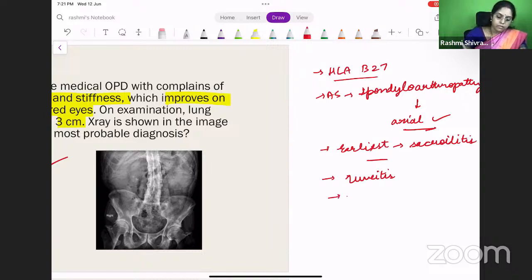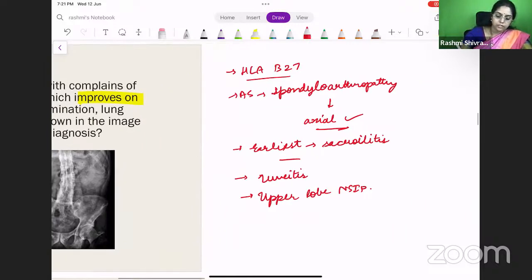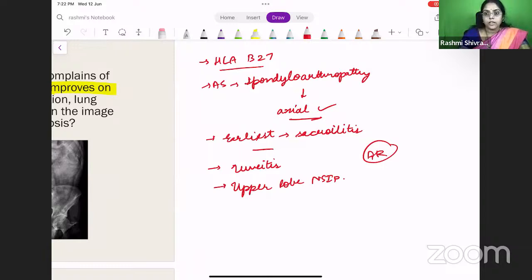Okay, and in the lungs you will have an upper lobe NSIP, non-specific interstitial pneumonia. Apart from the rheumatological findings, these are the two important extra-axial findings: the uveitis and the upper lobe non-specific interstitial pneumonia. So what are the other things? Cardiac findings, aortic regurgitation. This we have discussed in detail in our previous lectures on ankylosing spondylitis, so you can go back to that and revise it once again. The cardiac manifestation most commonly will be aortic regurgitation.